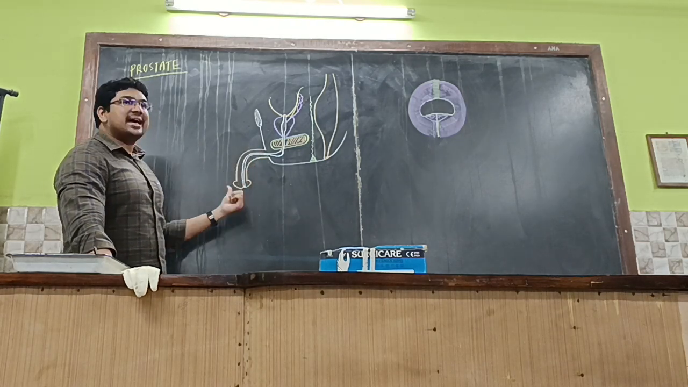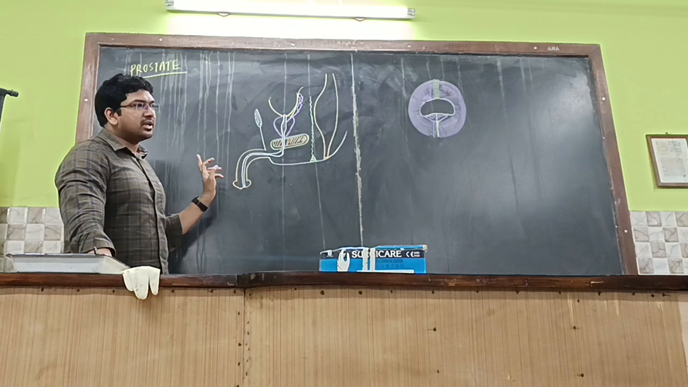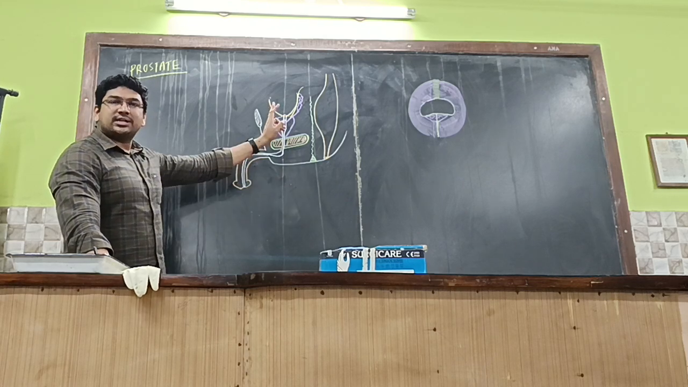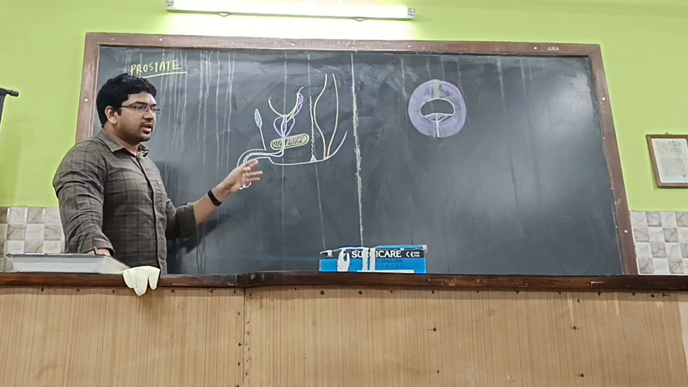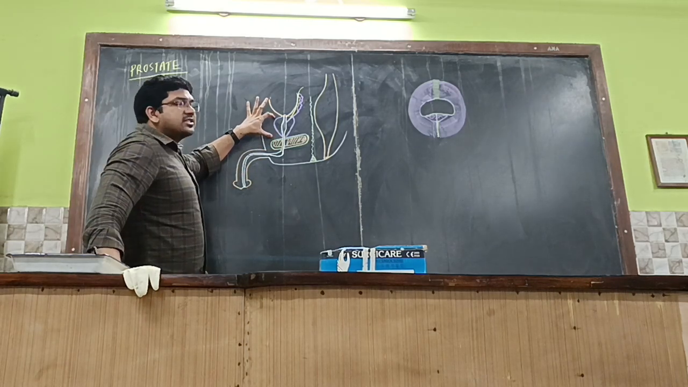So there are mucous glands within the urethra in the male, of course. There is no prostate in females, but there are still mucous glands in the female urethra. Okay, we'll discuss that later. First of all, about the prostate.